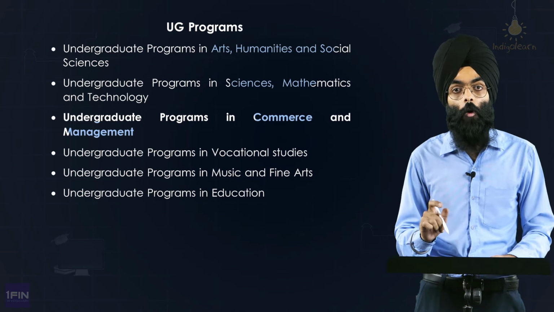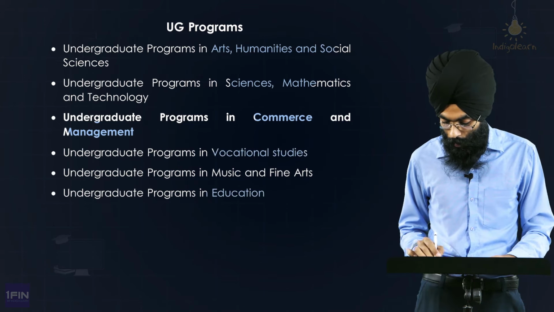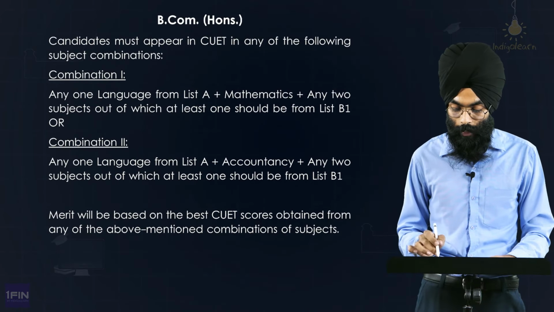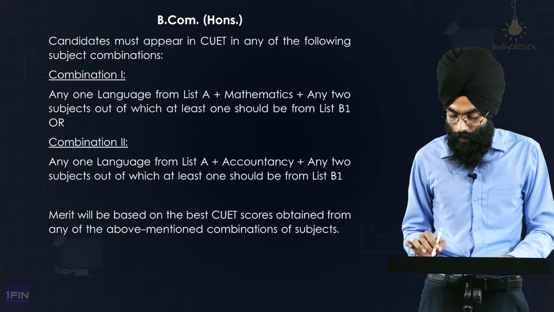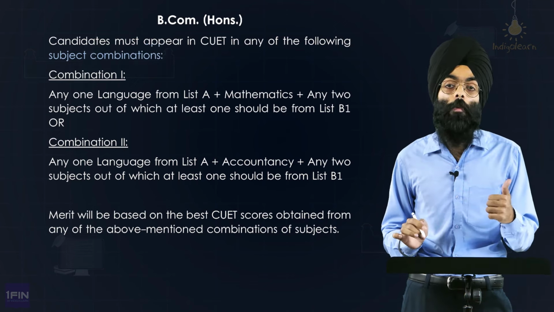We'll discuss specifically about BA Eco Honors, and then there are other streams like vocational studies, education, music and fine arts. Now coming to the most coveted course for commerce students, that is BCom Honors. The criteria says candidate must appear in CUET in any of the following subject combinations. So they have given you two combinations.